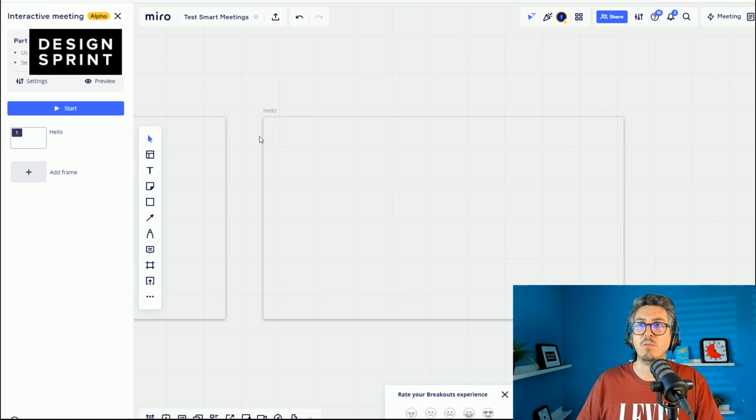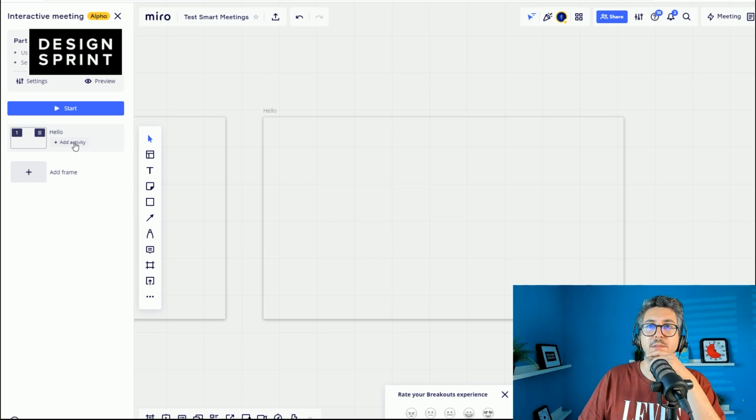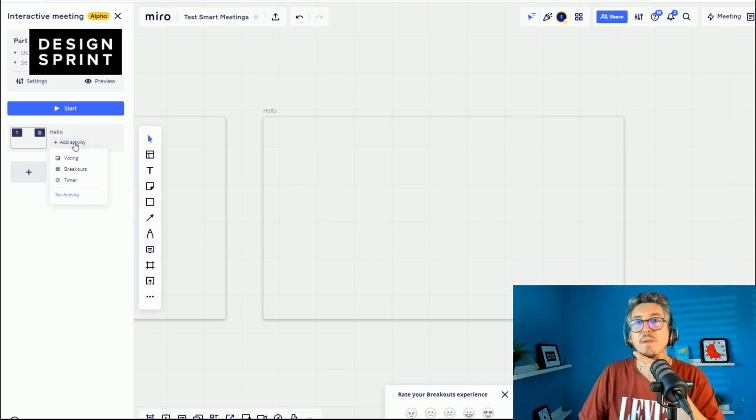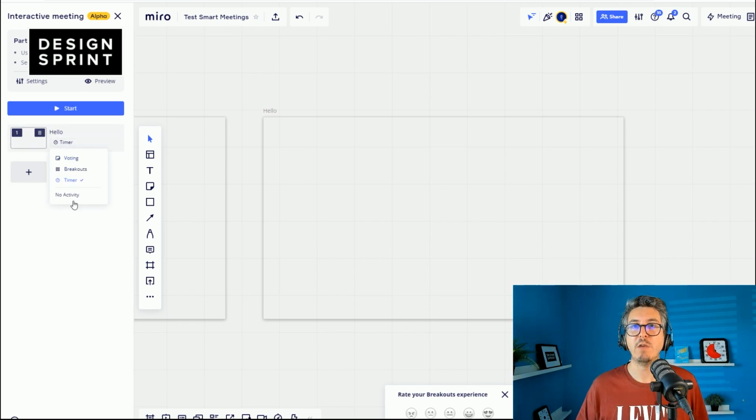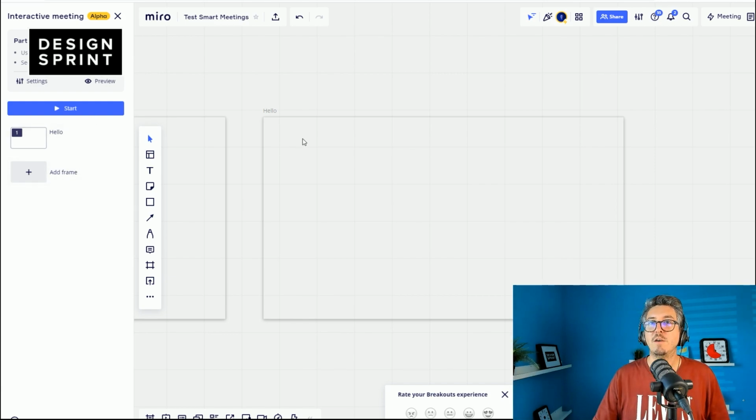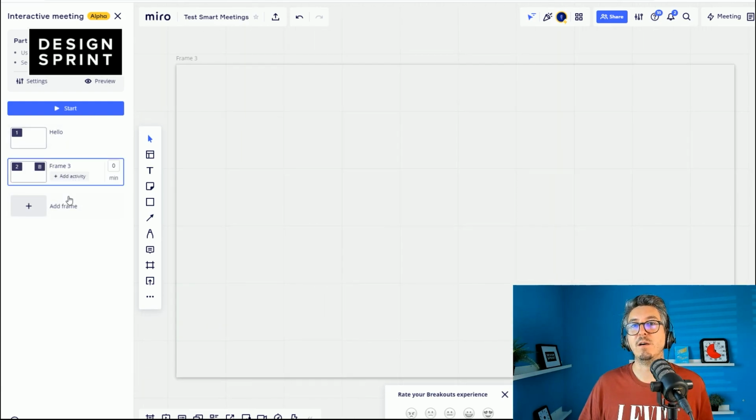Yeah, cool. Really cool. And here, add activity. Okay, so that's cool. I mean, if your frame is special, like you want to have a voting or breakouts inside that frame. Breakout inside frame. Okay, that's cool. And then the timer, I don't know what this is. No activity. I will go with no activity for first. Okay, so I created 1 frame and then I can add, okay, that's so cool.